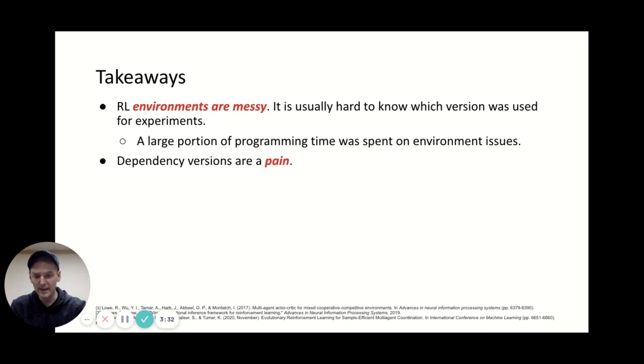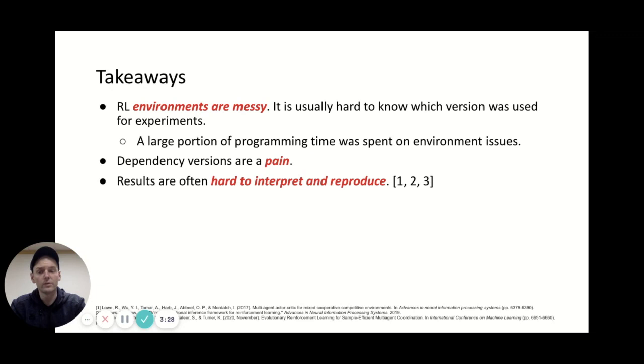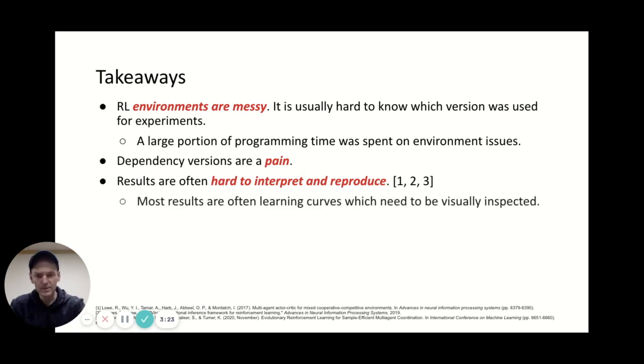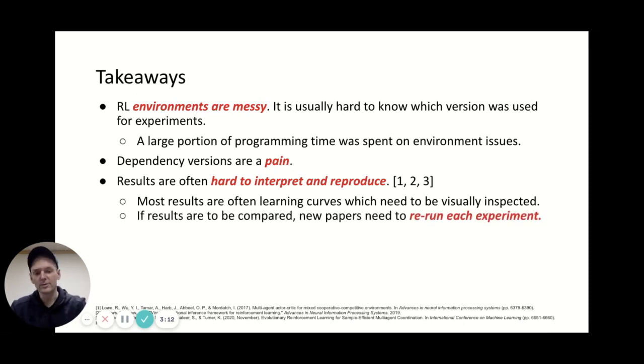Dependency versions are a pain, as I mentioned, and the results in the papers are also kind of hard to interpret and reproduce, because most results are often only learning curves which need to be visually inspected, and if one wants to compare to those baselines, then all new papers must rerun each experiment because the data used to create the charts is not necessarily available.